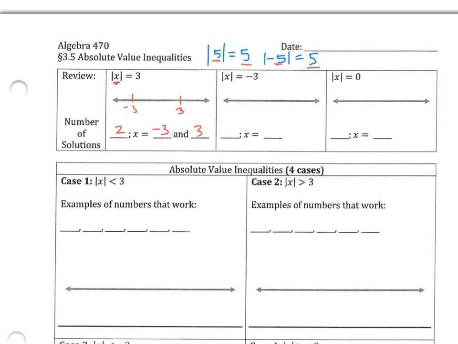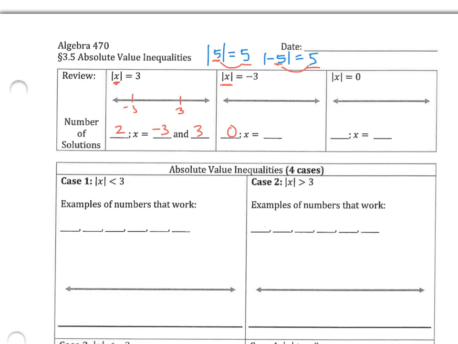All right, what about absolute value equal to -3? Well, we just got done saying that whenever you take the absolute value, you get a positive. So therefore, absolute value cannot equal a negative, so there are no solutions to this situation, and x can't equal anything.